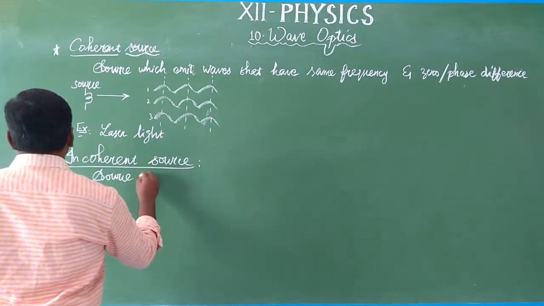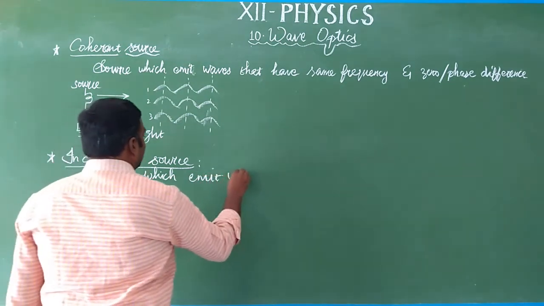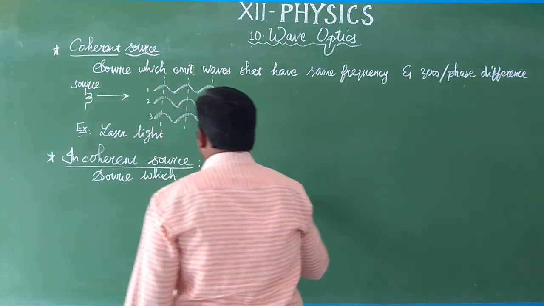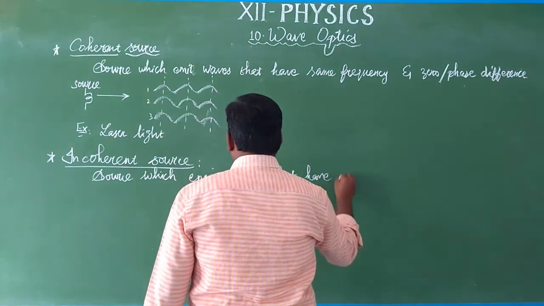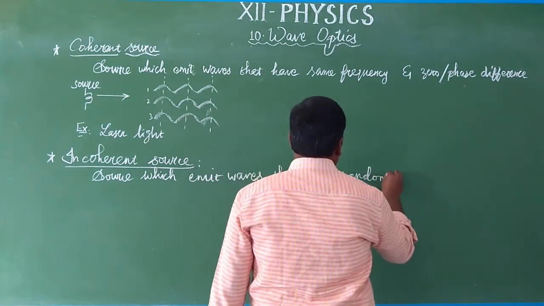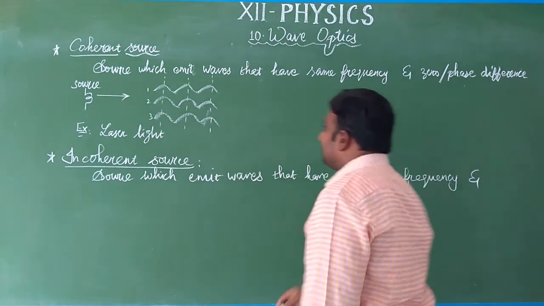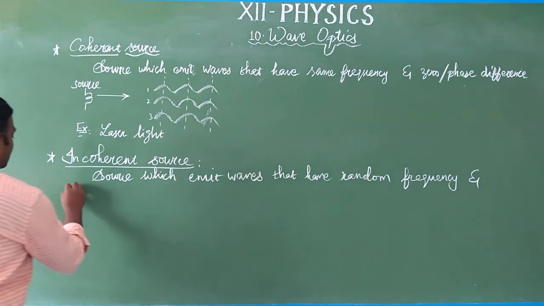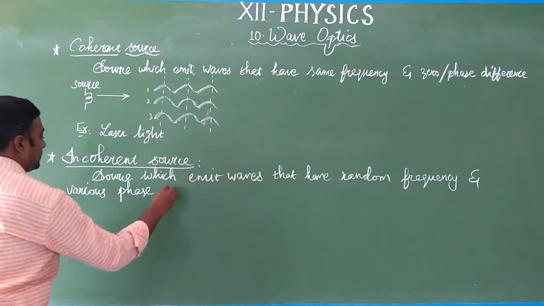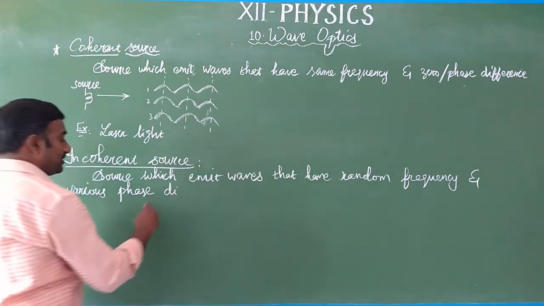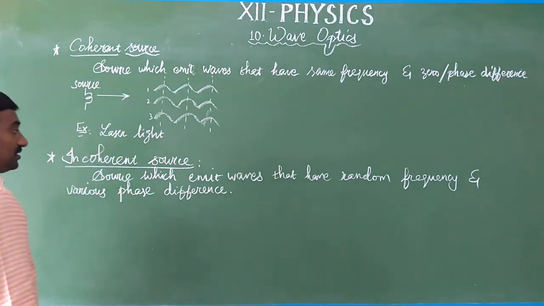So an incoherent source is nothing but a source which emits waves that have random frequency and various phase differences. Phase difference is the angle difference. Then it is called an incoherent source.